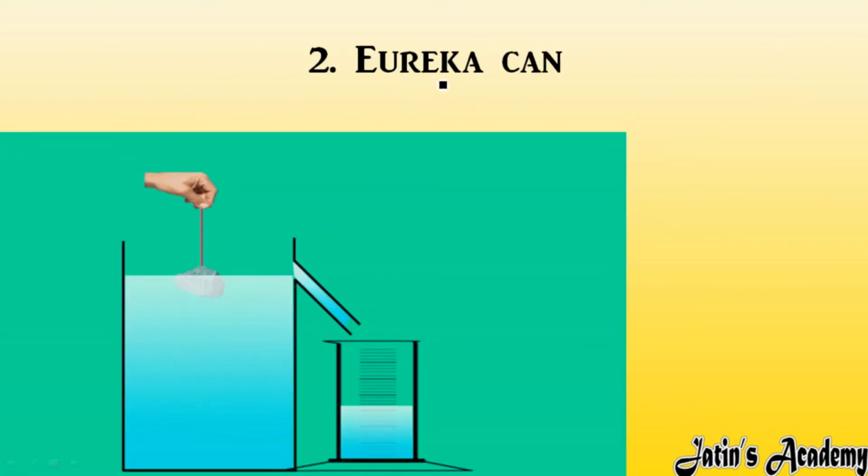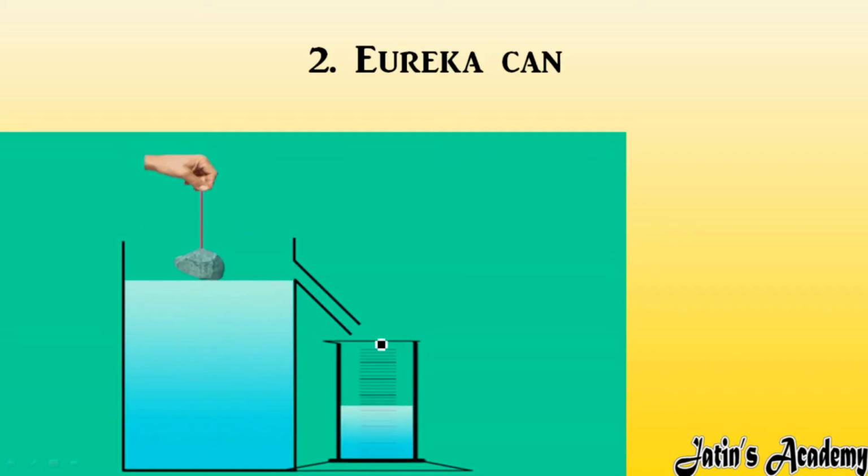Next, in order to find the volume of any irregular solid, we are using a Eureka Can. This is a Eureka Can. In the Eureka Can, what are we having? Firstly, we are having a spout at one end, and we are going to fill this Eureka Can till this spout. Then afterwards what we have to do? Whatsoever irregular solid's volume you have to calculate, you will tie that irregular solid with a string. Then afterwards gently you have to put it into the Eureka Can. Whatsoever water is displaced from this Eureka Can and moves into this measuring cylinder, that volume of water you have to measure.